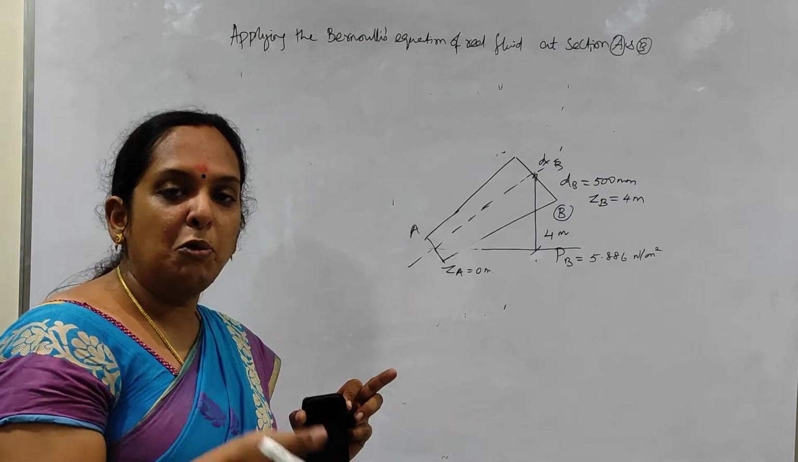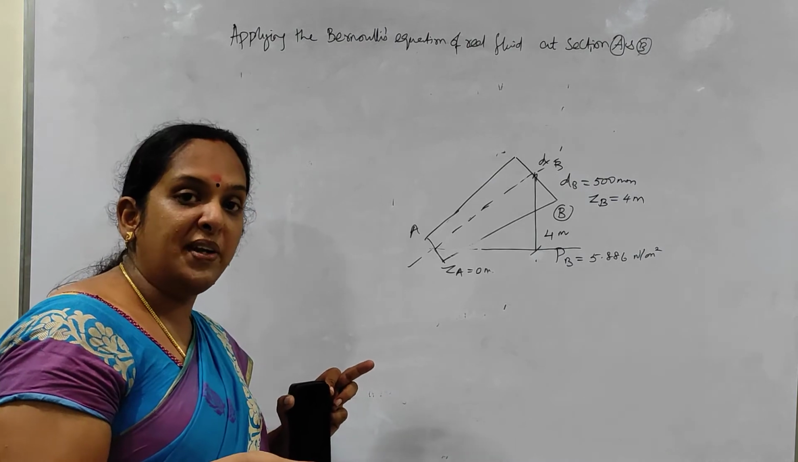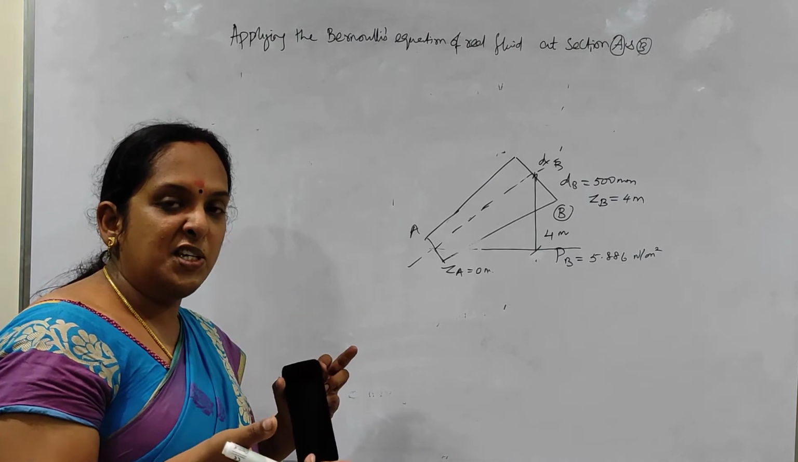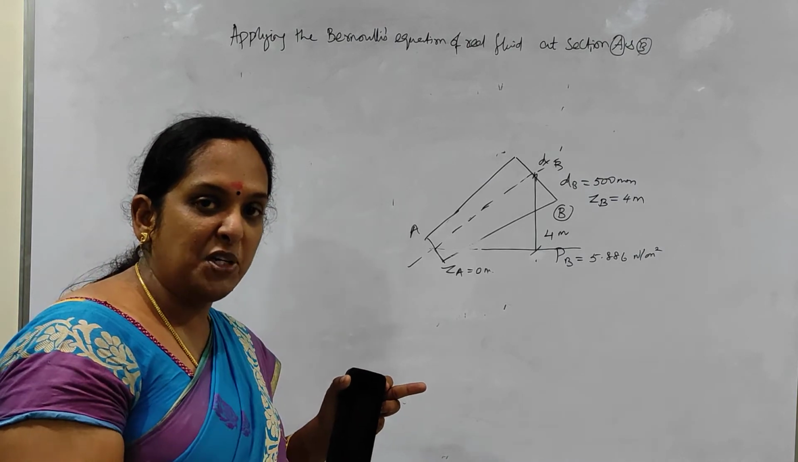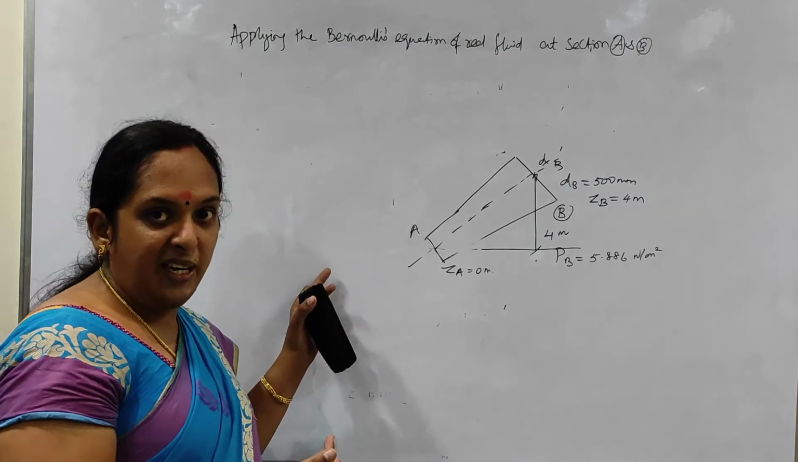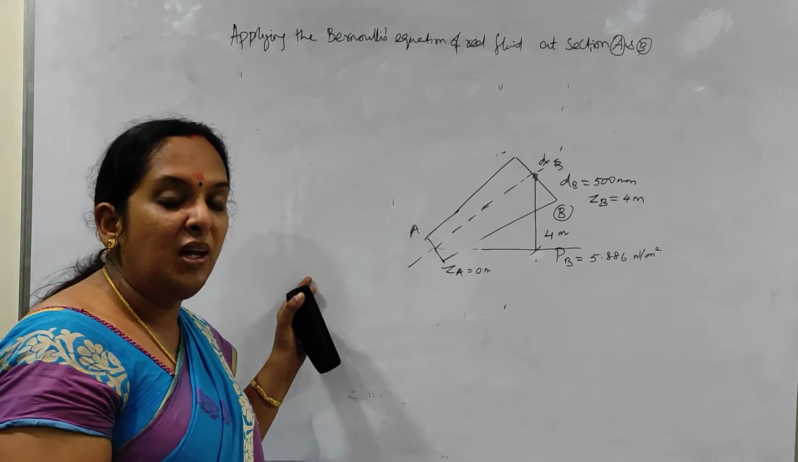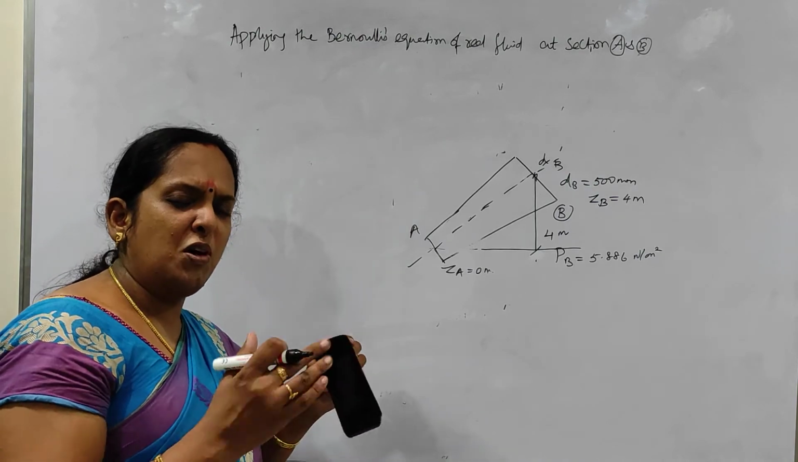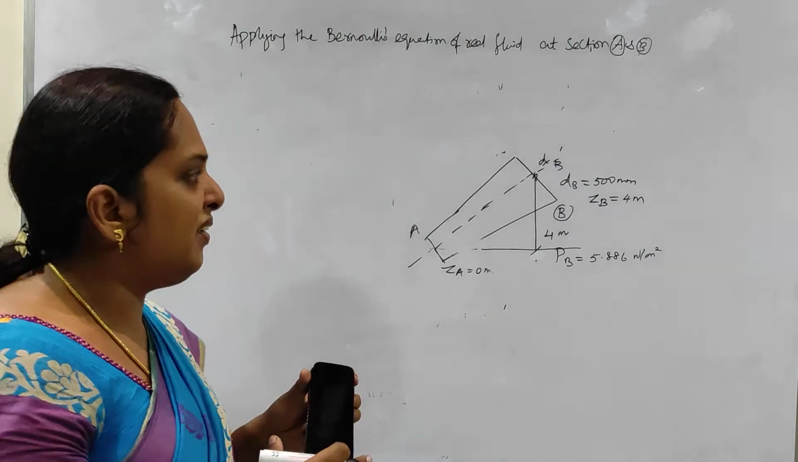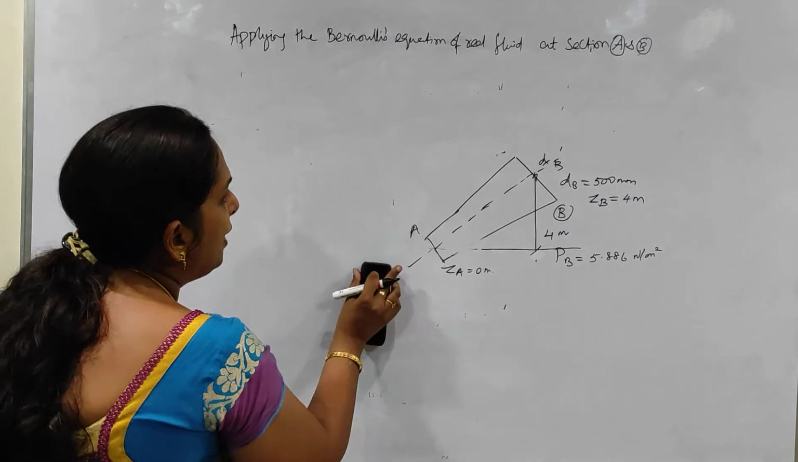There will be changes in the units. Instead of centimeter, they will be giving millimeter. Or instead of pressure, they will be giving pressure head. Or like here, they will ask you to find out the direction of flow, or the specific gravity of the liquid will be different. So small changes will be there. We have to identify that and work it out. Okay, so here what is that?